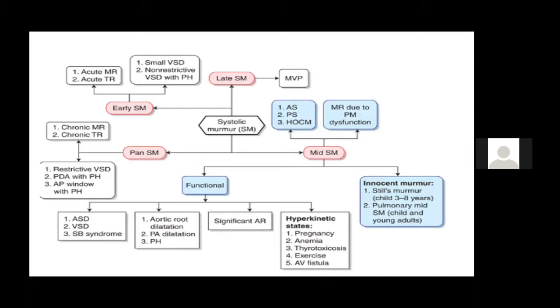Now the late systolic murmur, the typical example is mitral valve prolapse. We'll discuss why a mitral valve prolapse produces a late systolic murmur. However, it is associated with a normal or a loud first heart sound, as compared with a rheumatic MR where the first heart sound is soft. It is associated with a mid-systolic click. It is a late systolic murmur, and there are many dynamic auscultation maneuvers which we have to do to bring out this murmur.